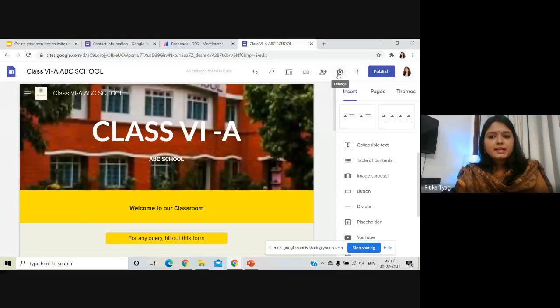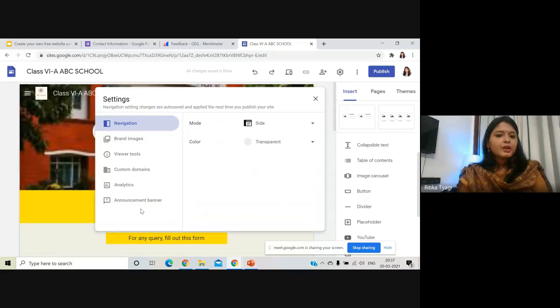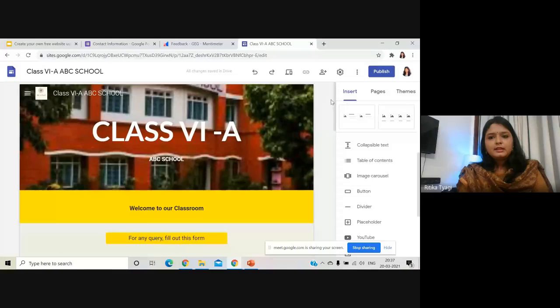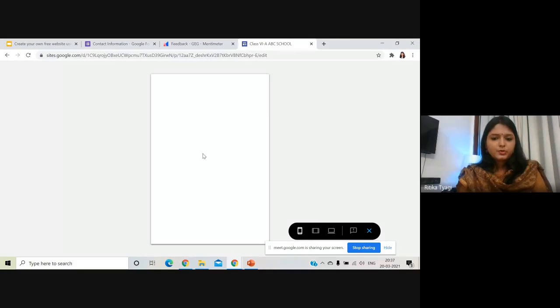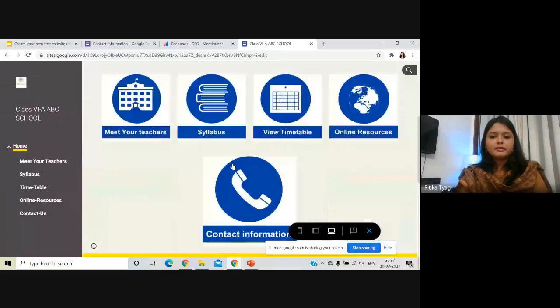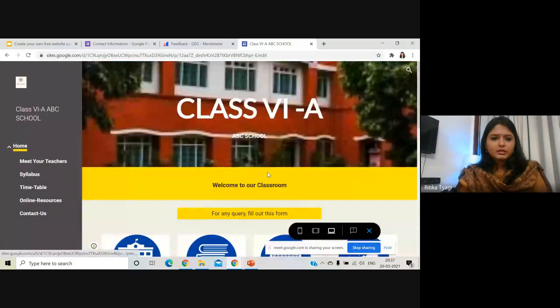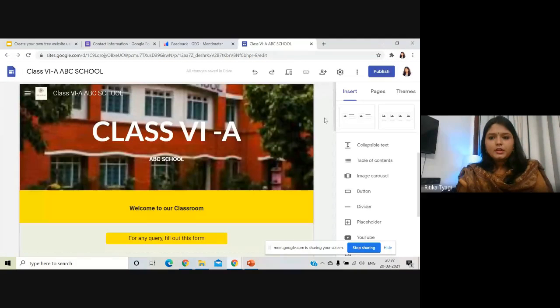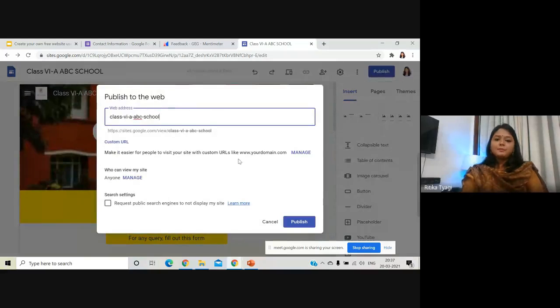Now, if you go to the settings option here, you can see the analytics, how your website has been performing. Then once your website is done, make sure that before publishing, you're previewing it really well. So you can preview it in the mobile format, you can preview it in the tablet format or in the laptop format and go through it. So if there are any changes before publishing, you can correct them. Now, after doing it, I think I'm done. So I'm going to go here on publish, most important step.